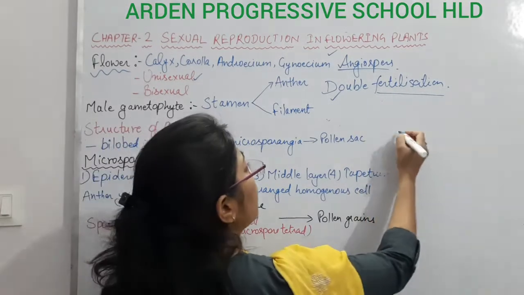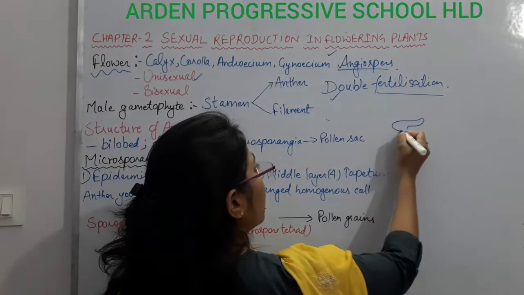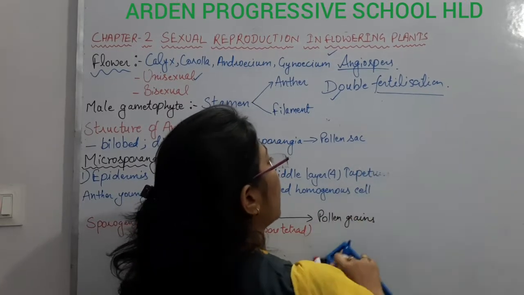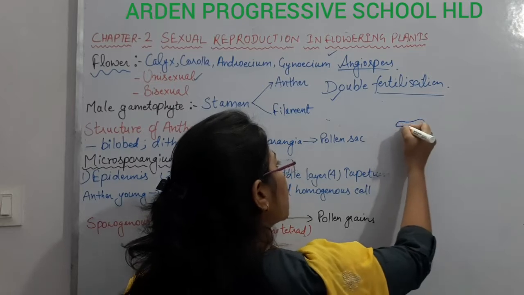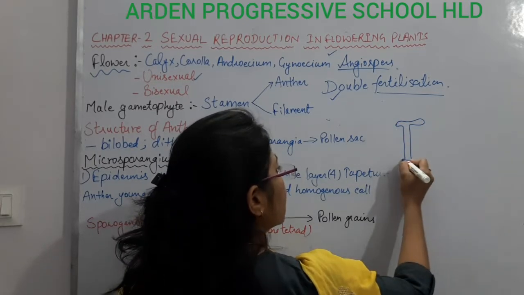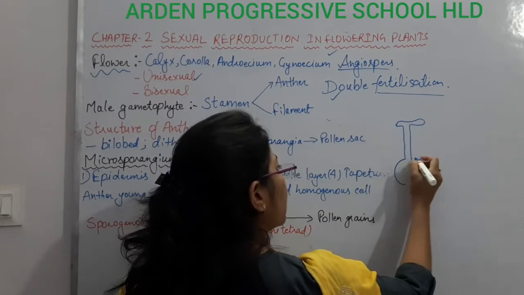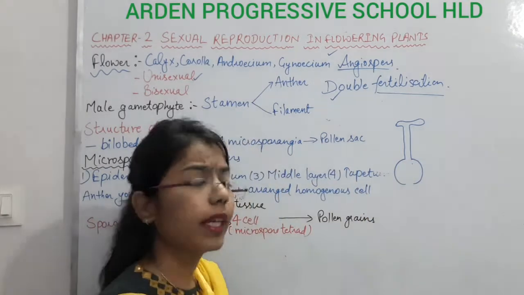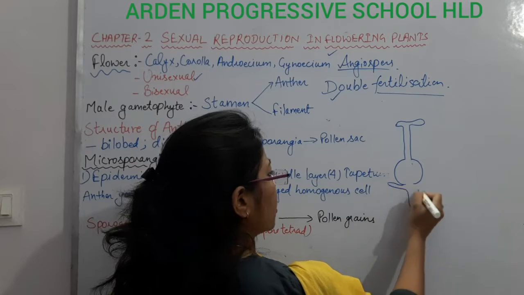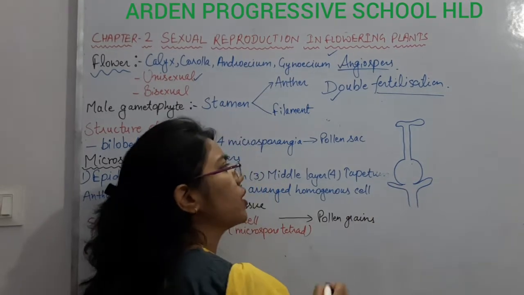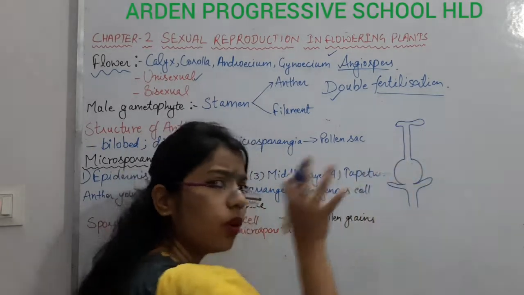So simply, if I draw the structure of a flower, what we are drawing here, this part is what? This is the stigma, and this one is the style, then this one is the ovary. And there will be a thalamus structure, which is going to hold the whole flower.